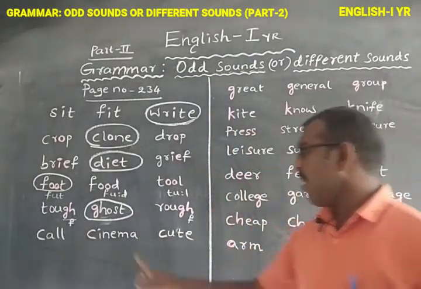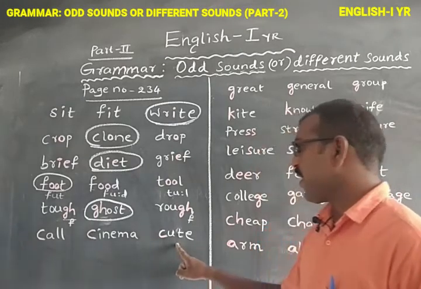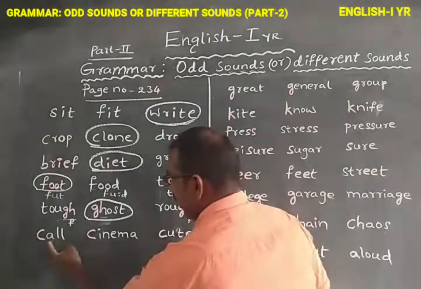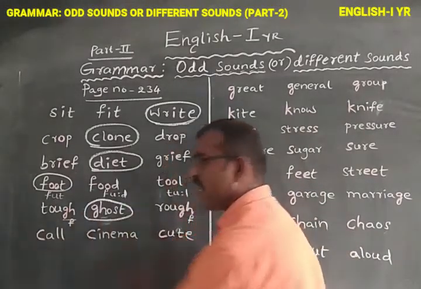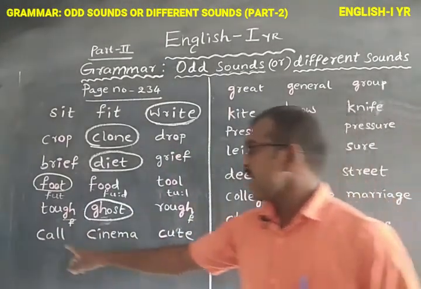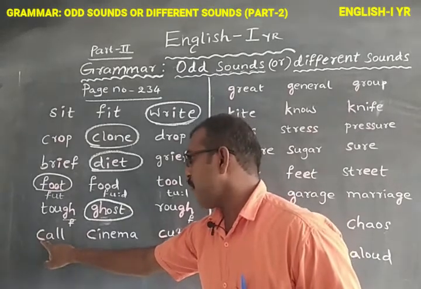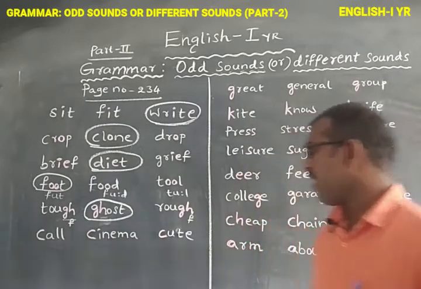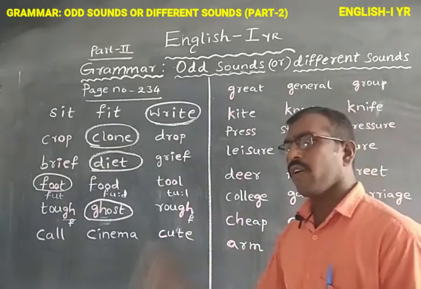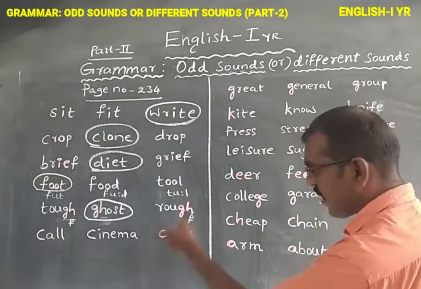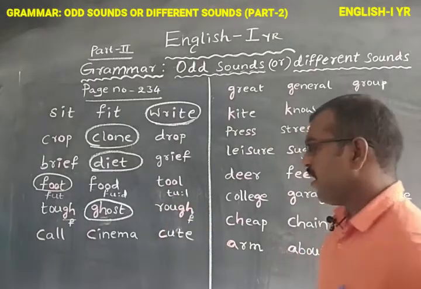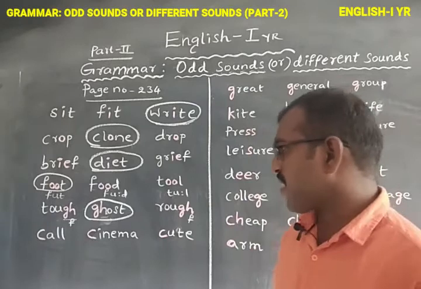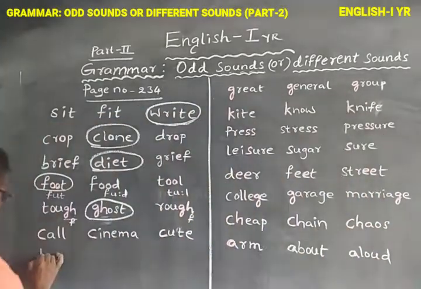Next, in the last step, in the bottom step, see here: call, cinema, cure. What is the letter given here as the bold letter? Observe here, C is the bold letter in call, in cinema, and in cure. What is the pronunciation of the C? Observe here, in the word call, the C makes the K sound.